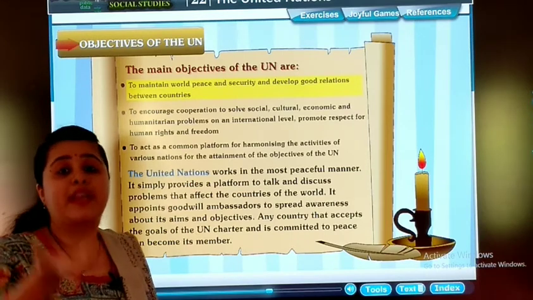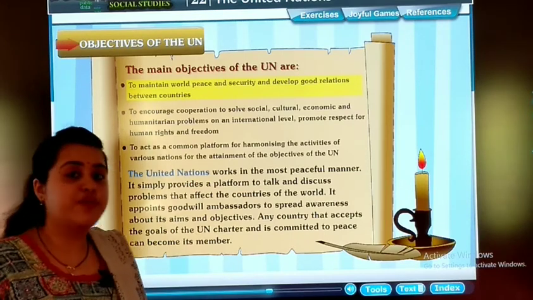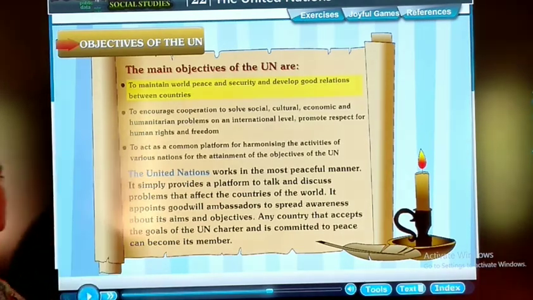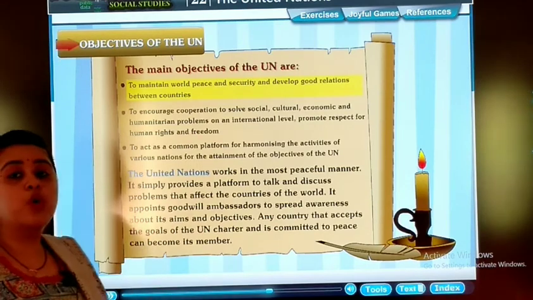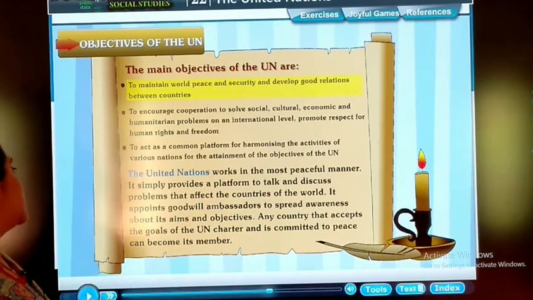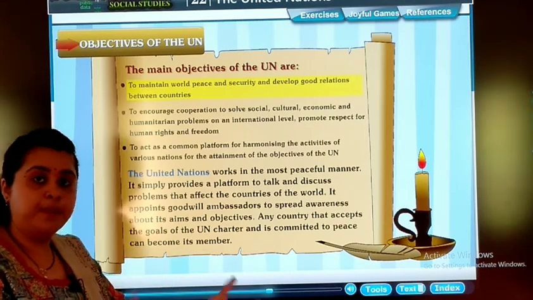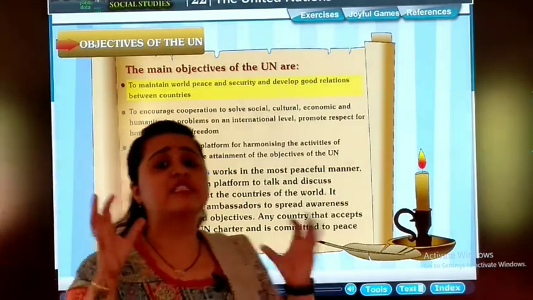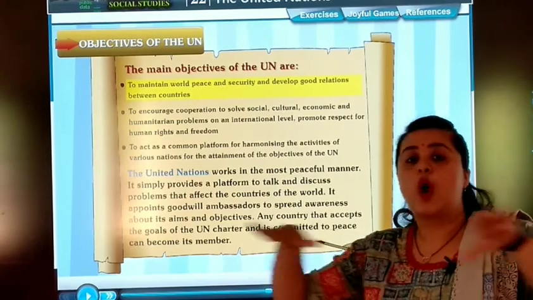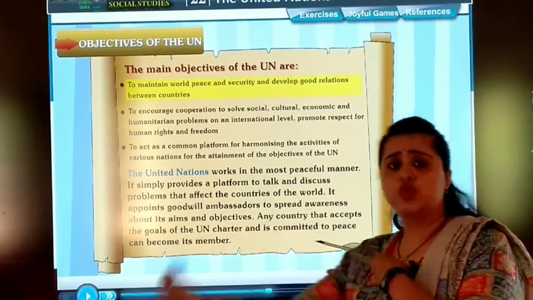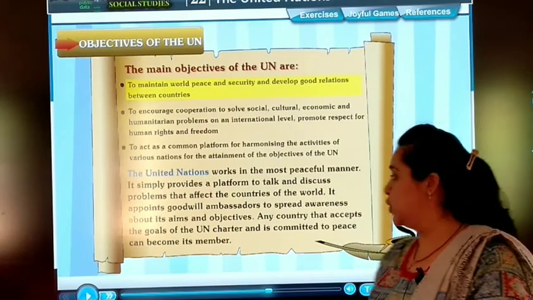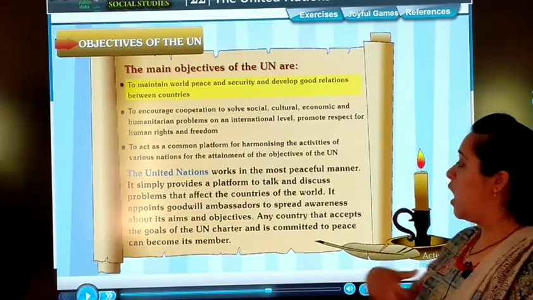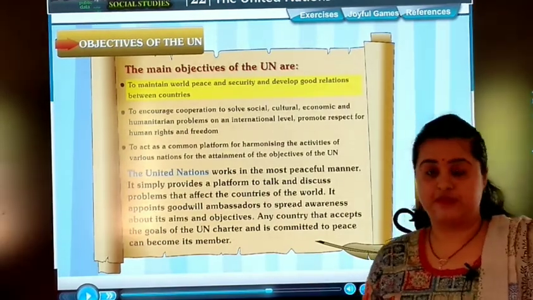To give a common platform to other countries to solve their disputes peacefully, to have respect for the other countries too. The United Nations works in the most peaceful manner. It simply provides a platform to talk and to discuss problems that affect the countries of the world. It gives a common peaceful platform for two countries to talk and to solve disputes. It appoints goodwill ambassadors to spread awareness about its aims and objectives.